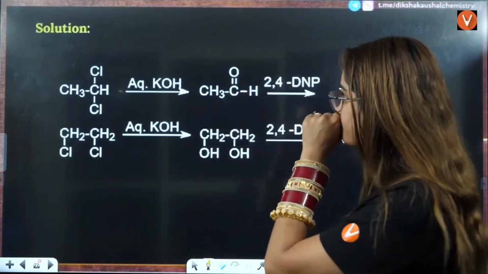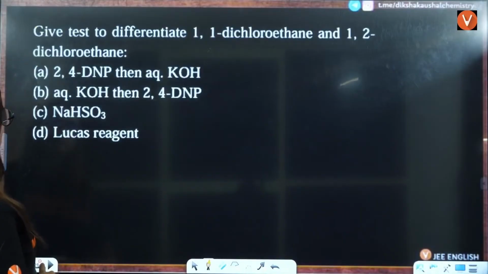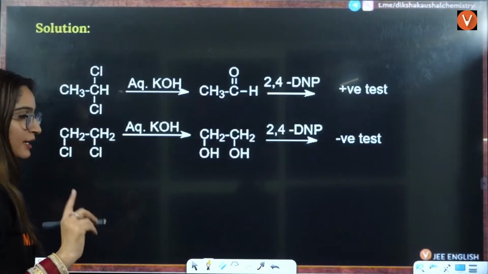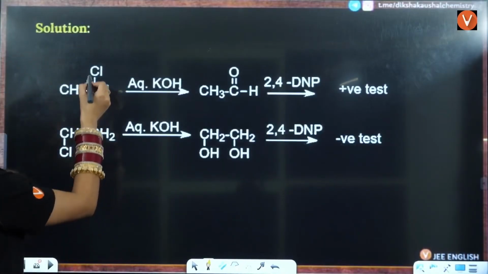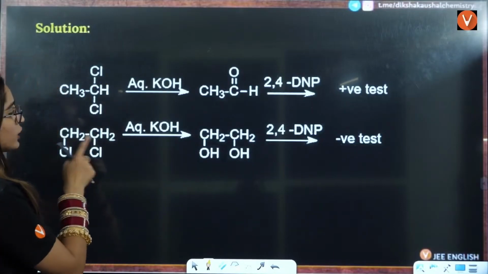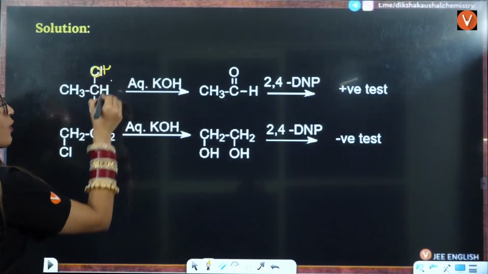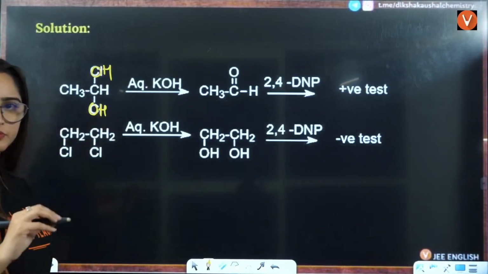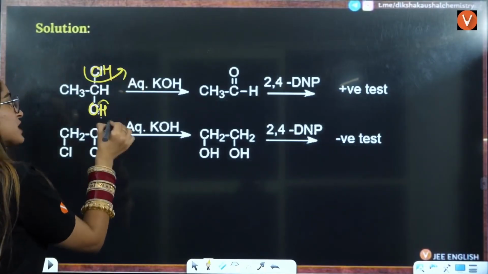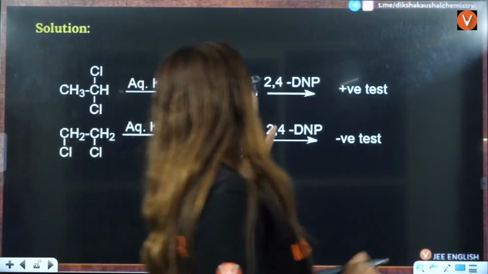Let us see how, right? So first thing is, if you have aqueous KOH, then you have 2,4-DNP, that is B. Let us see how. Okay, so this is your 1,1-dichloro, right? This is 1,2-dichloro. In this case, when you replace this with KOH, this is replaced by OH, this is replaced by OH. One carbon cannot handle two OH. So OH will be eliminated here, H will be eliminated, you will have a double bond here. That will convert it to aldehyde.